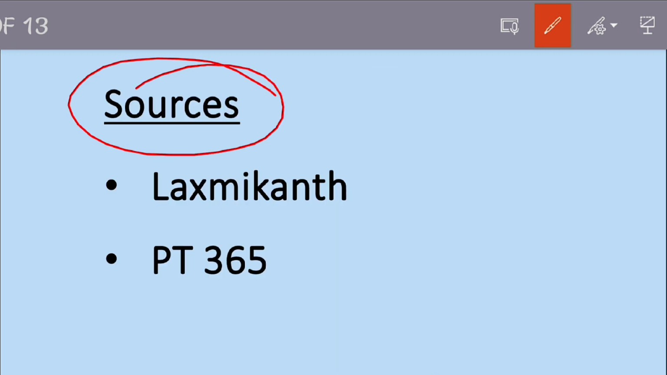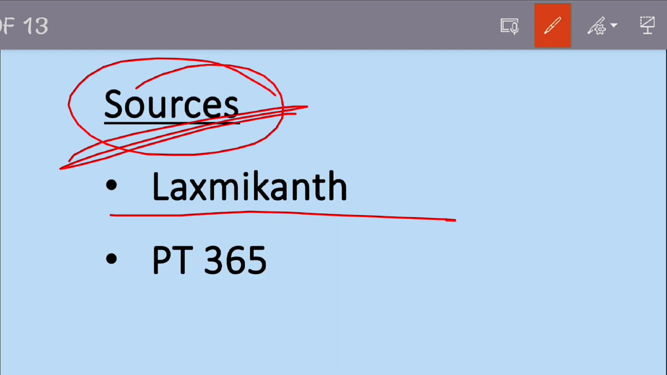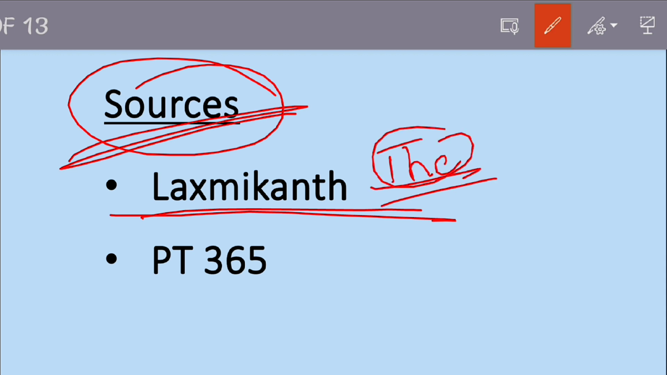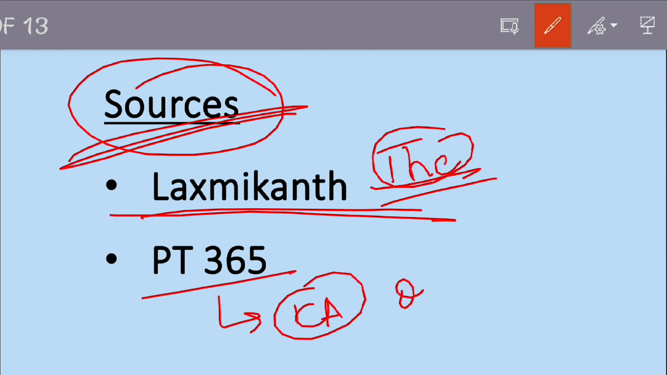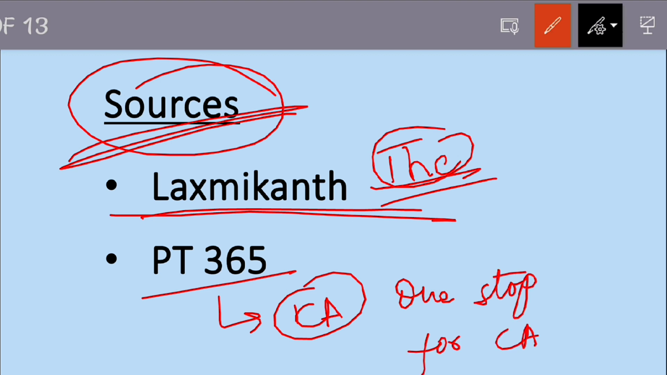Again, the question remains, what are the sources? The sources remain the same. Lakshmikant is the most important resource. You have to learn Lakshmikant by heart anyhow. And for current affairs, you can rely totally on PT 365. This is a one-stop solution for current affairs. You don't have to hunt for resources.